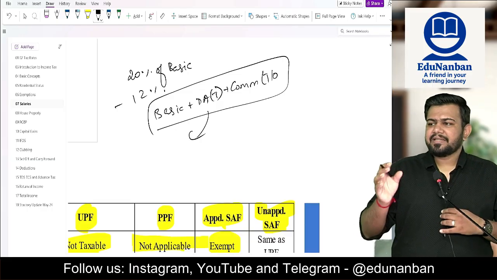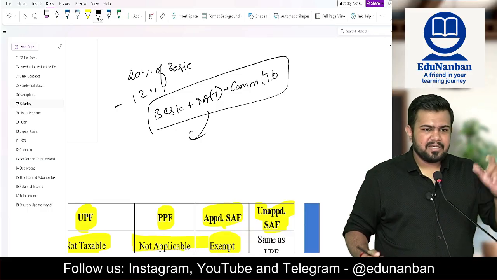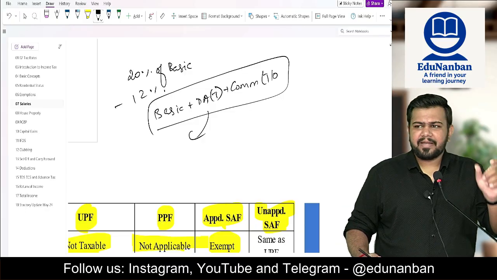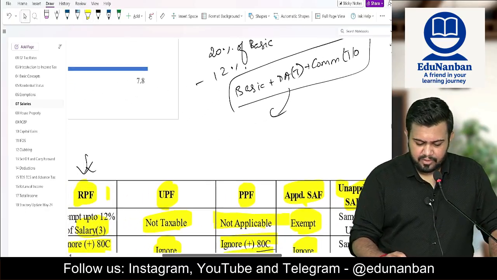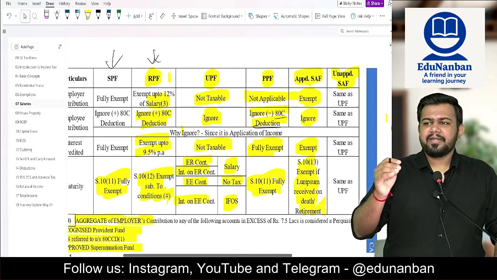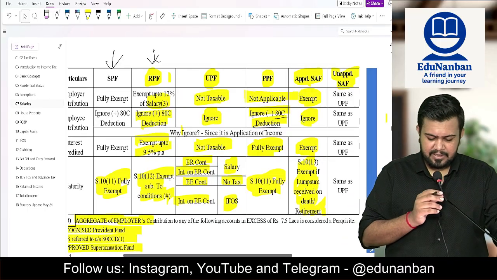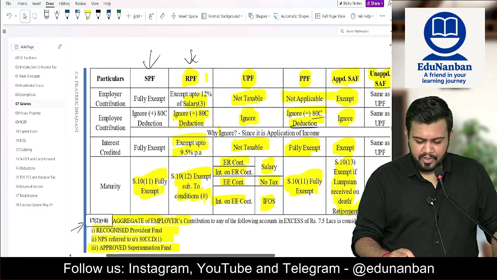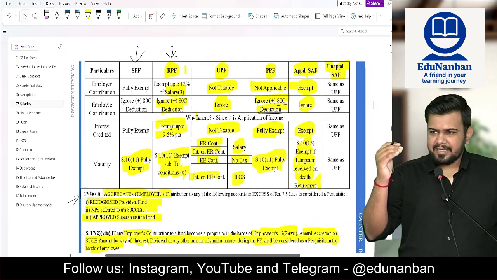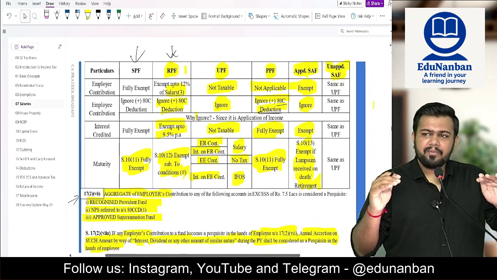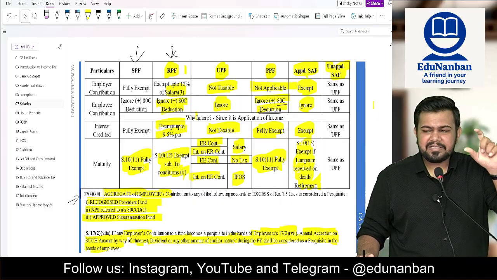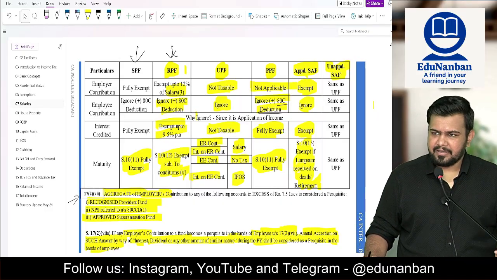The silly mistake that is done by students in this type of question is directly they will do 20 minus 12. So you have to see that for calculating the 12% limit, you have to take basic plus DA terms plus commission turnover. So up to 12% it is exempt. If it is going more than 12%, then the excess amount will be taxable under salary, head of income.